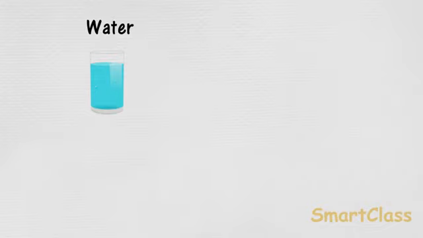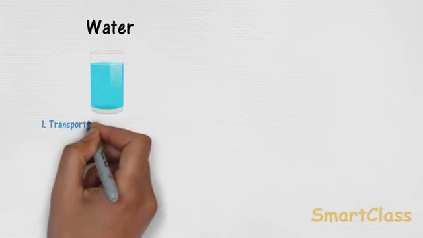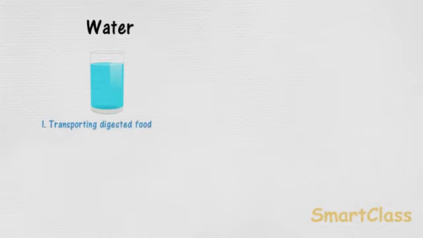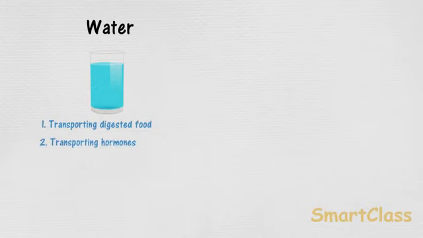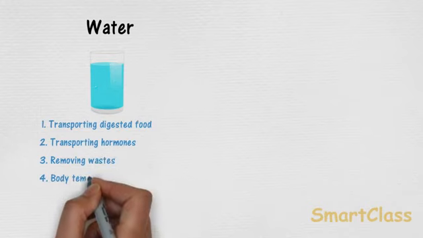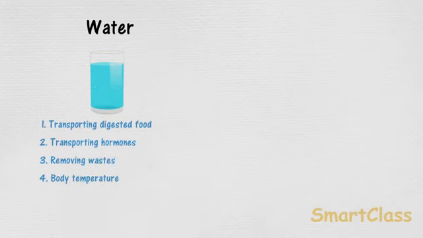The important functions of water in our body are transporting digested food to the body cells, transporting important chemicals such as hormones around the body, removing waste products from the body, and controlling and regulating the body temperature. We get most of the water that our body needs by drinking water, milk, tea, coffee and juice, etc. Fresh fruits and vegetables also provide us a lot of water.